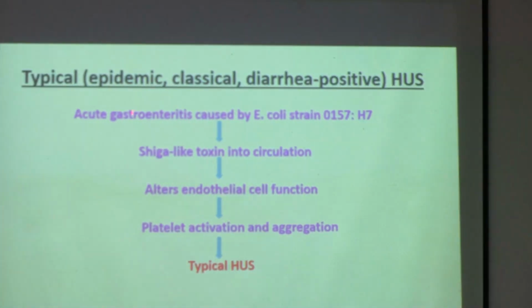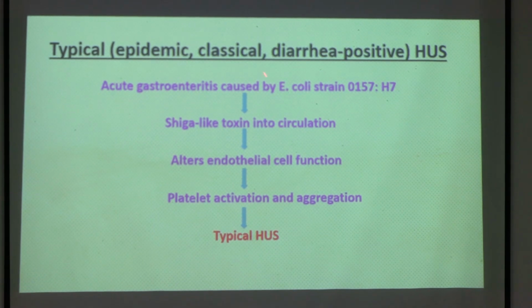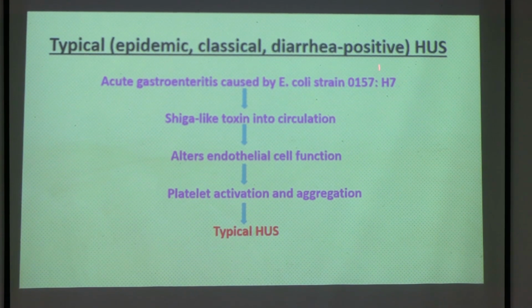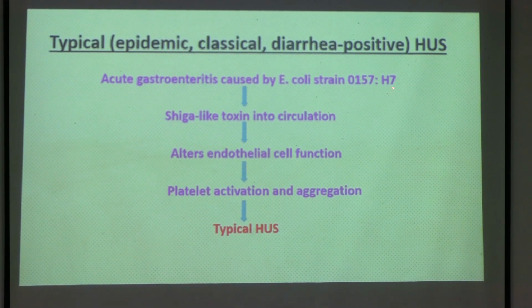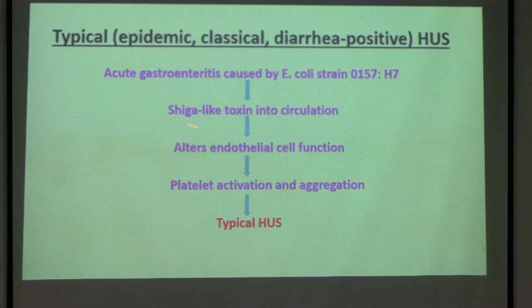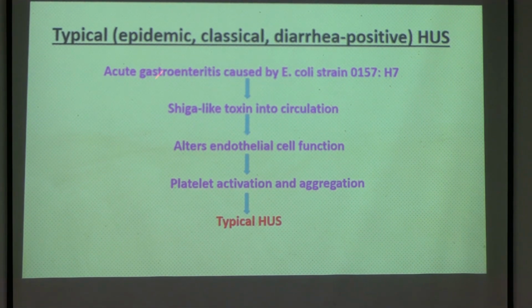In this, a bacteria is utilizing the platelets and there is thrombocytopenia. The name of the bacteria is E. coli and the strain is O157:H7. The patient is suffering from acute gastroenteritis caused by E. coli bacteria. This E. coli secretes a Shiga-like toxin in the circulation.